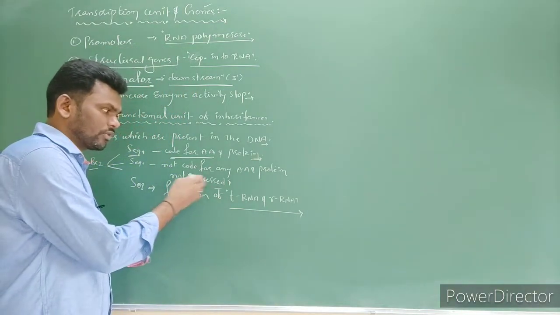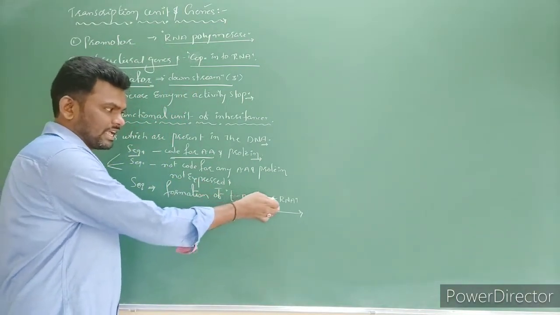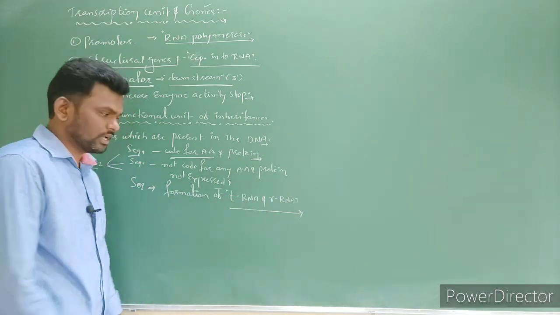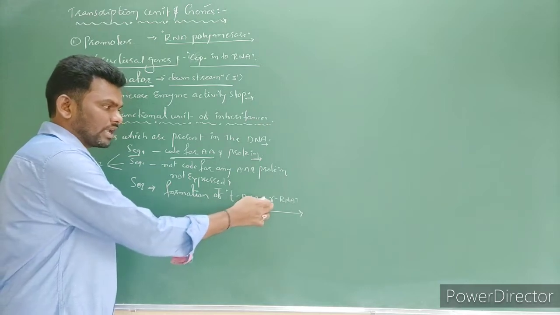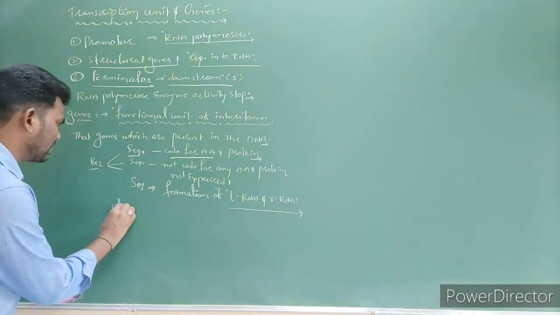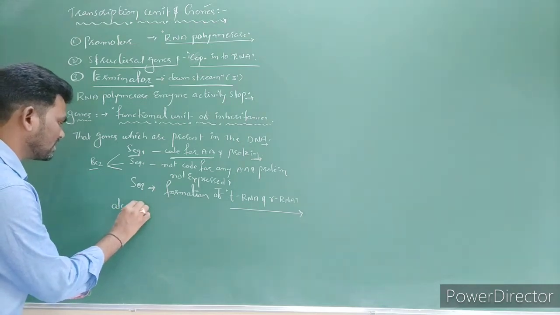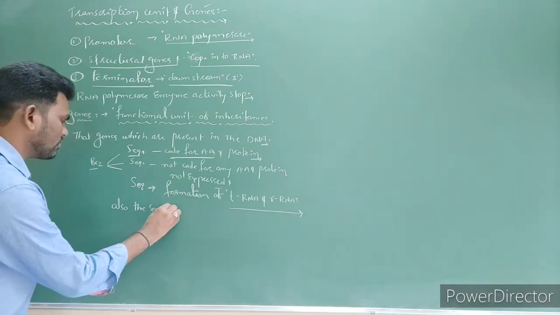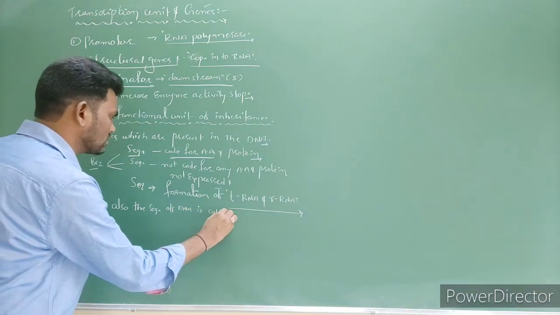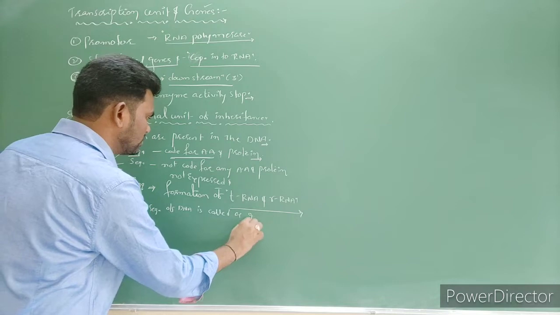The DNA codes for molecules other than proteins, tRNA and rRNA. T means transfer RNA, R means ribosomal RNA. So in such a case also, the sequence of DNA is called a gene.